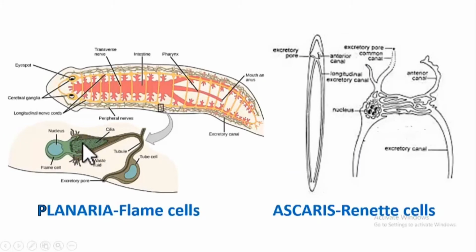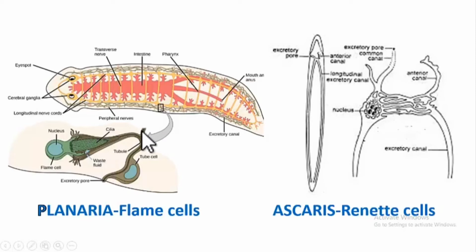It has several cilia on it and these cilia will be continuously moving. Because of the movement of these cilia, these flame cells look like a burning flame, a flickering flame. Understood? So that is the reason why these cells are called as flame cells and these flame cells are actually present on the lateral sides of the flatworms. They are present all over here, and on this side also these cells are present. These cells collect the waste materials and they dump that waste into the excretory canal.